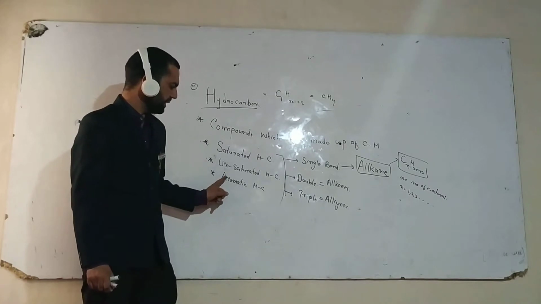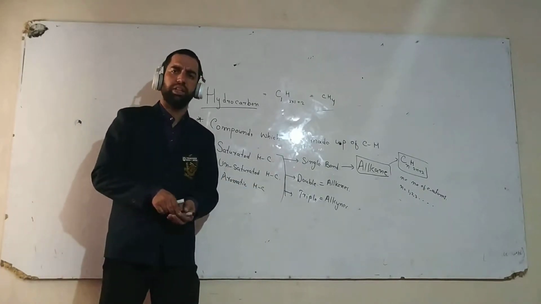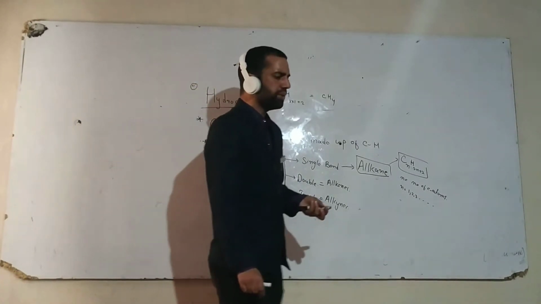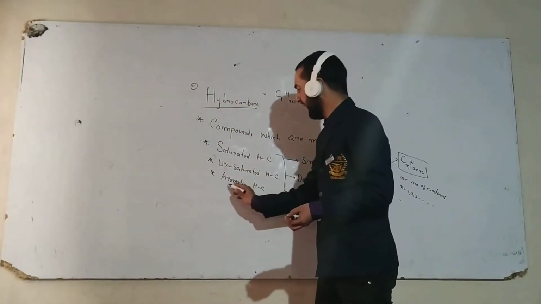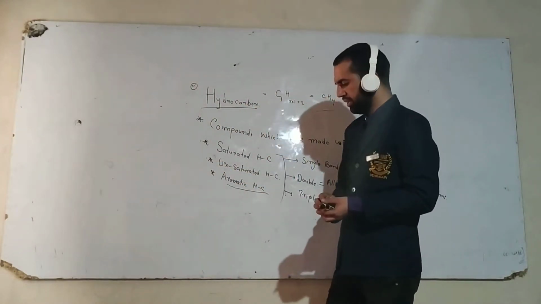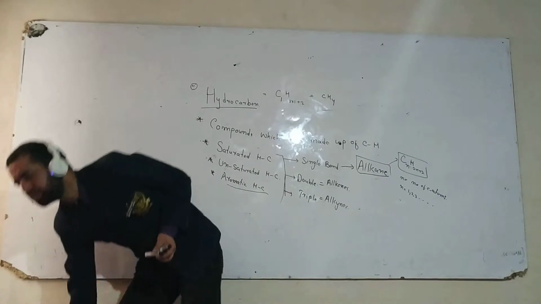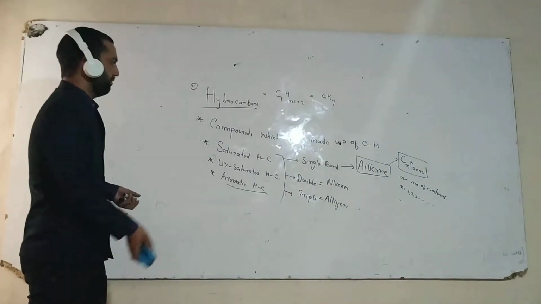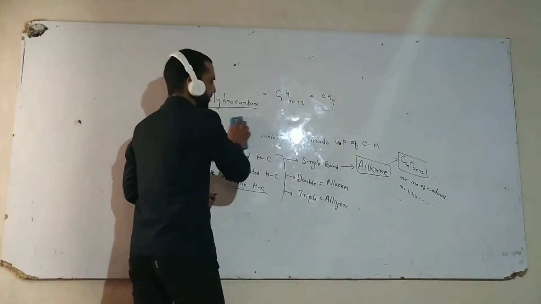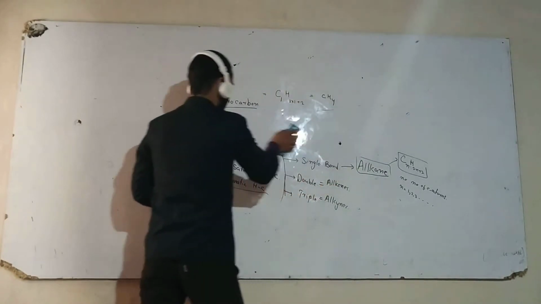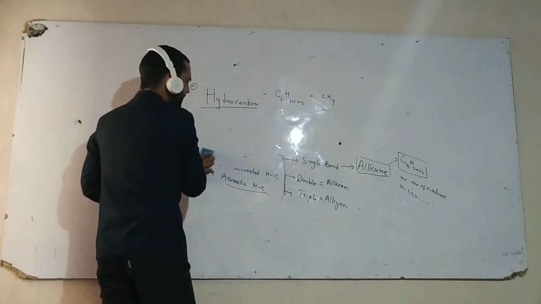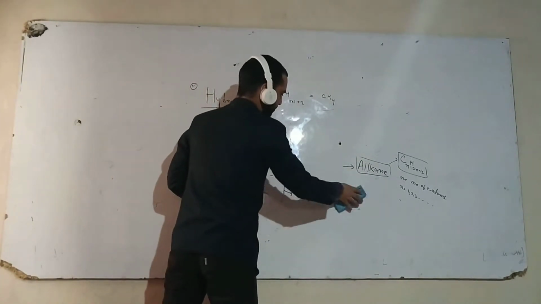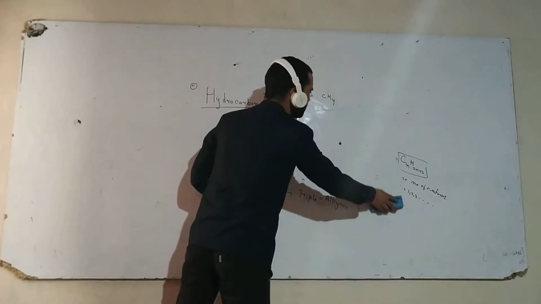But the new term is aromatic hydrocarbon. These are those hydrocarbons which contain at least one benzene ring.